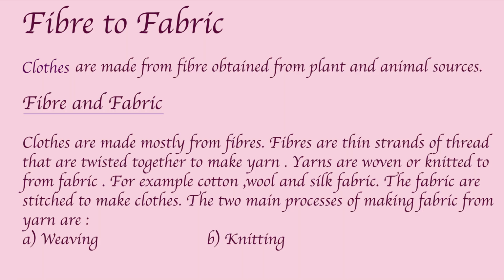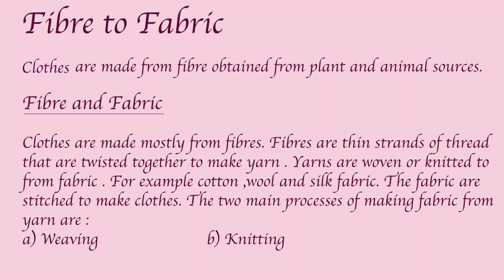Fiber to fabric. Clothes are made up of fiber obtained from plant and animal sources. Fiber and fabric, what's the difference? Clothes are made mostly from fibers. Fibers are thin strands of thread that are twisted together to make yarn. Yarn is then woven or knitted to form fabric. For example, cotton, wool, and silk fabrics are examples of natural fabric. The fabric is then stitched to make clothes.